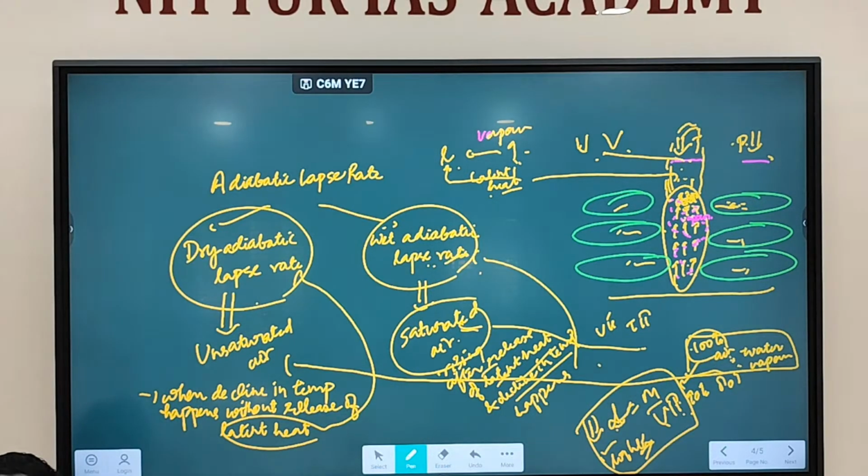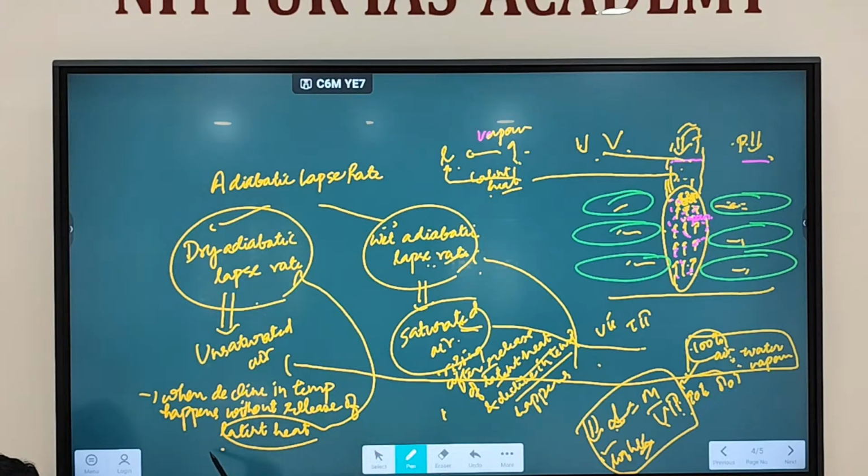When air is rising, what will happen to pressure? Pressure will decline. When pressure declines, temperature will decline. When temperature declines, volume decreases, air will become more dense, and this will stop rising. Fine. When water vapor is there in this particular air, this water vapor will condense into water. It will release the latent heat. When it releases the latent heat, air will further rise up. Further pressure declines, further temperature declines, and such type of lapse rate is called a wet adiabatic lapse rate.